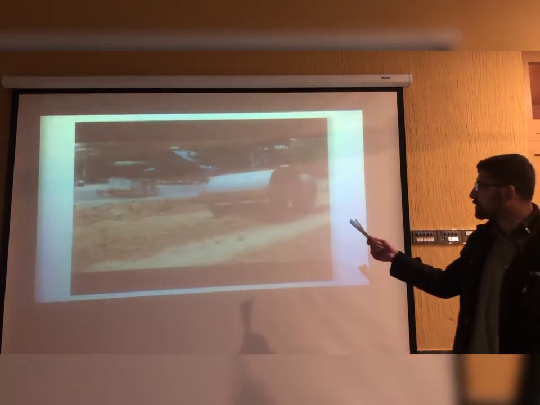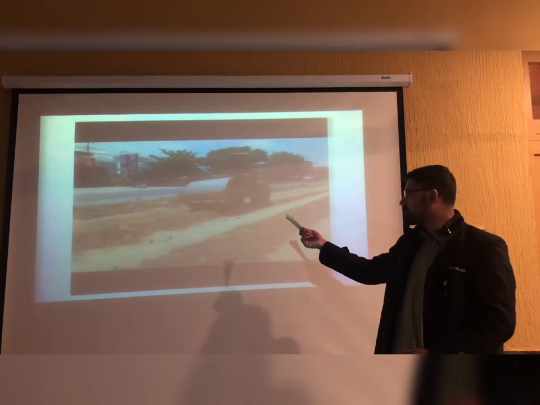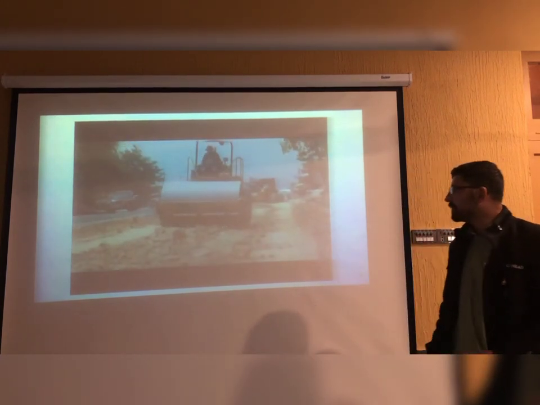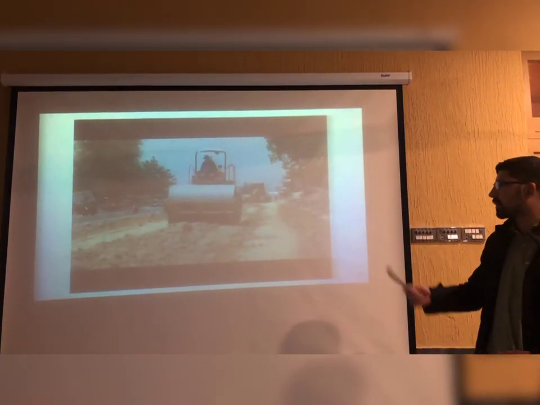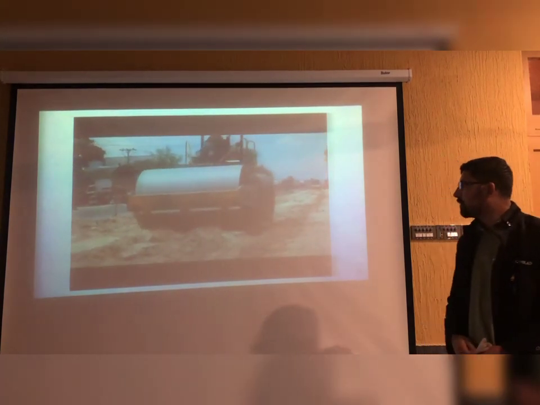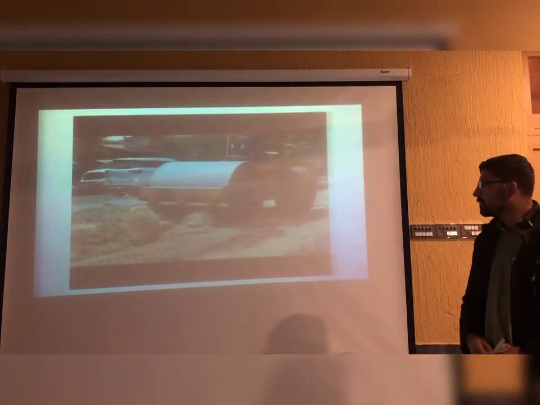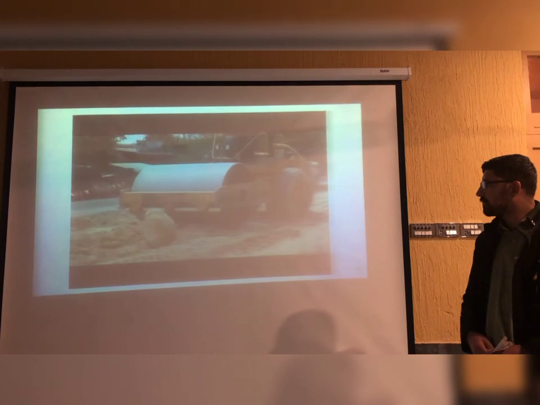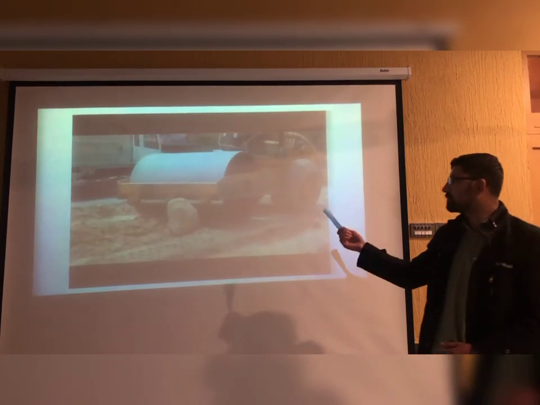Now you can see practically in the field how powerful this machine is. It can do a lot of compaction in a very short time. See how big.